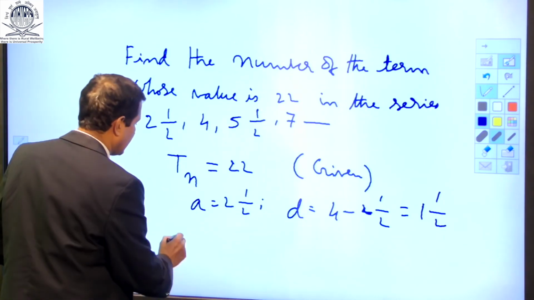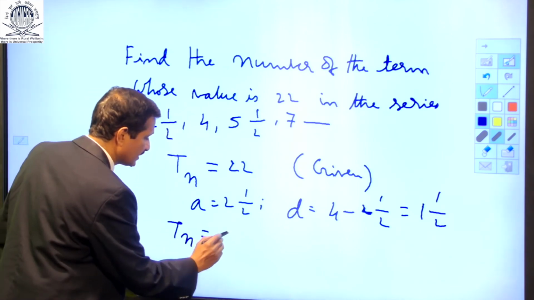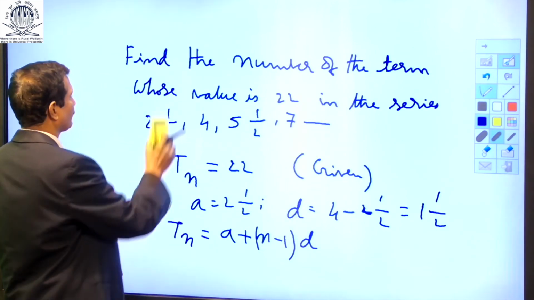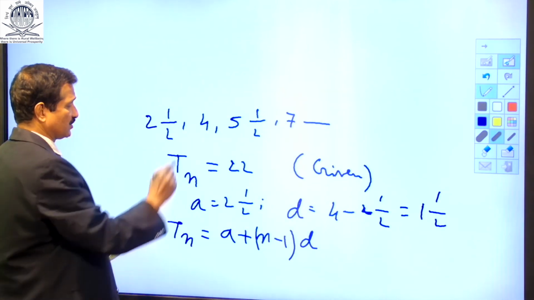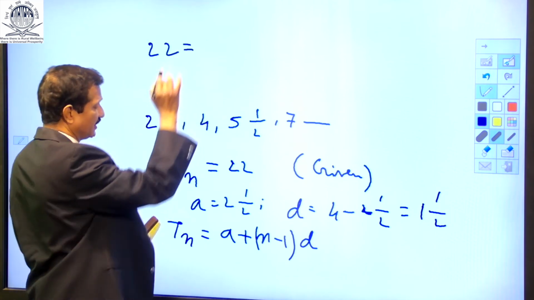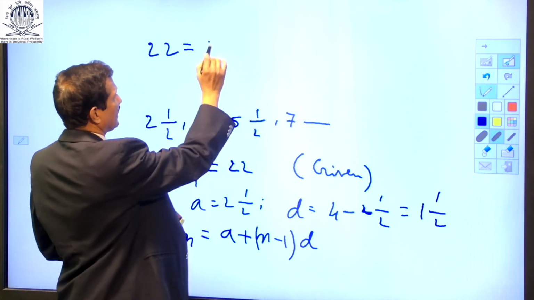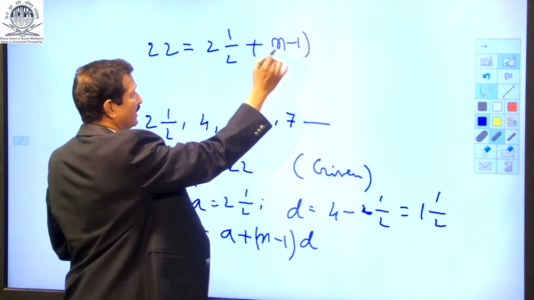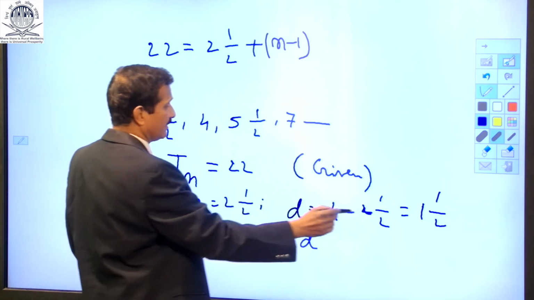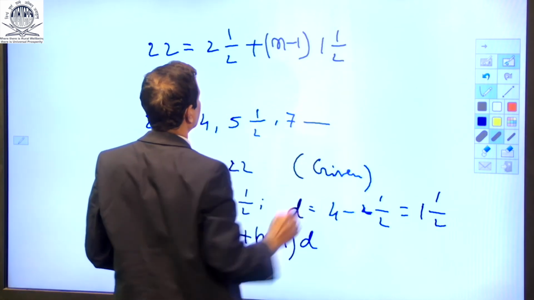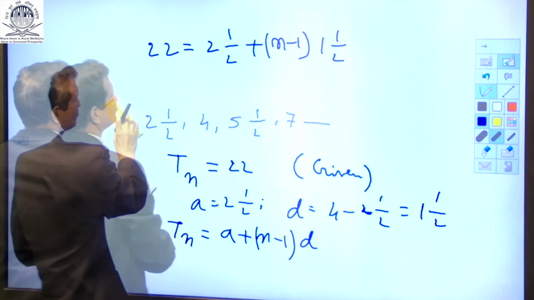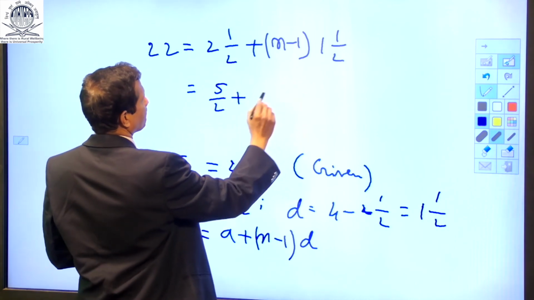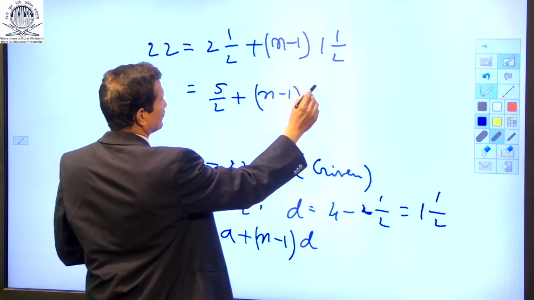We know that Tn is given by the formula A plus n minus 1 D. So now substituting these values, I have Tn 22 is equal to 2.5 plus n minus 1 D. N is not known to us and D is 1.5. So this gives me 5 by 2 plus n minus 1 3 by 2.